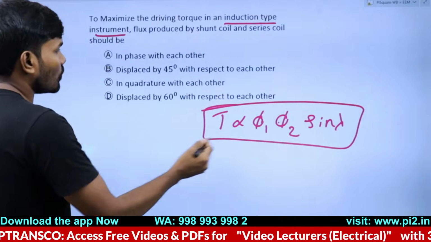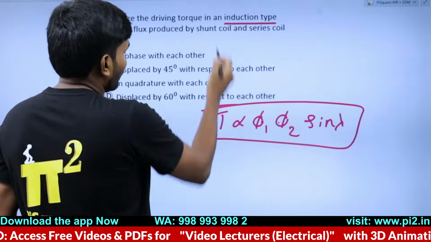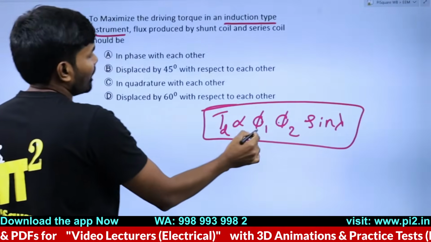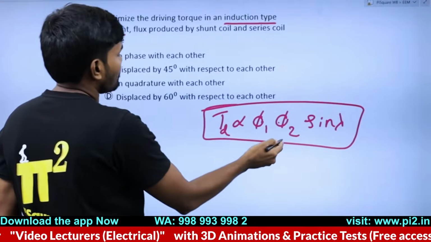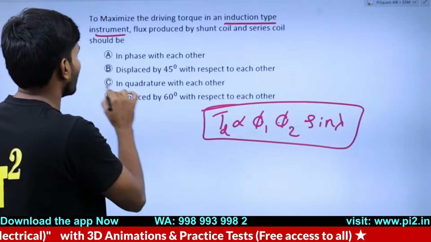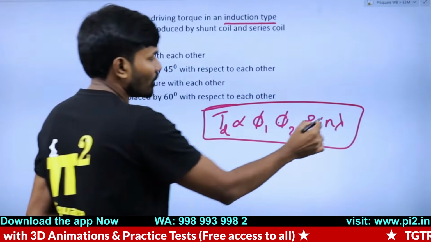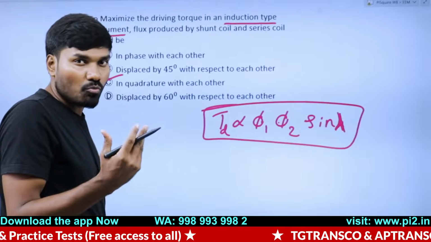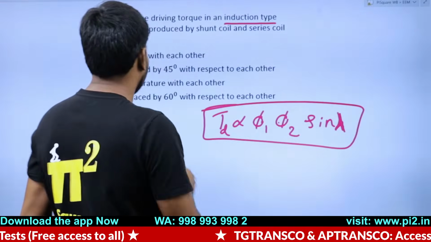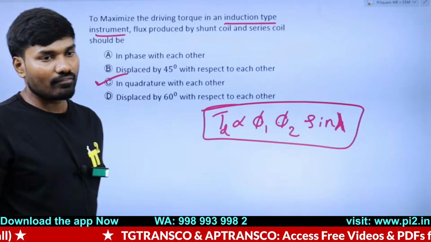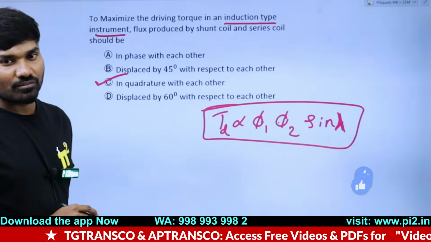Yeah, so now it is set. The driving torque should be maximum. Here phi 1 is the shunt magnet flux, and phi 2 is the series magnet flux. What should be the angle between these two? It should be quadrature, then only lambda will be 90 degrees. If lambda is 90, sine 90 is 1, so the developed torque is maximum. That's it. Option C is the right answer. Are we clear? Shall we go to the next question? Good.